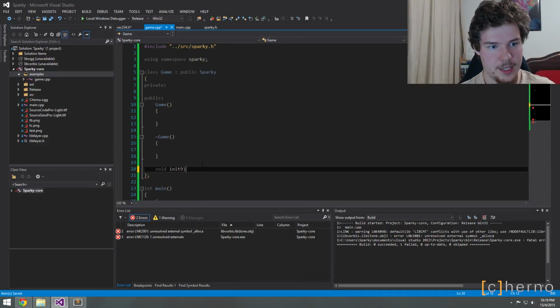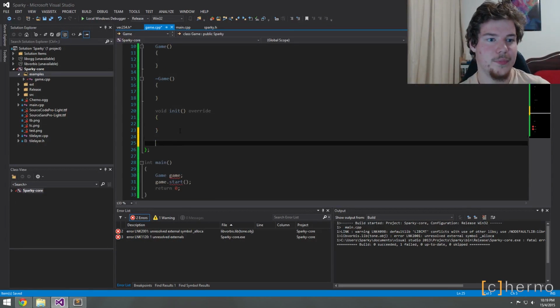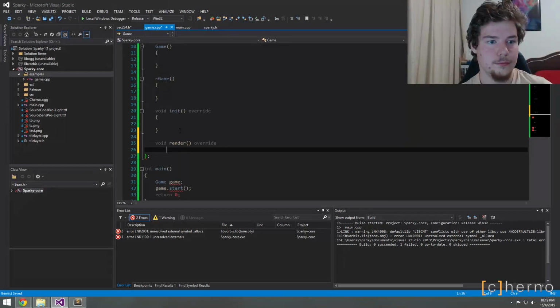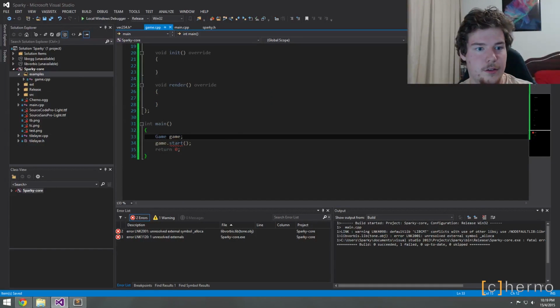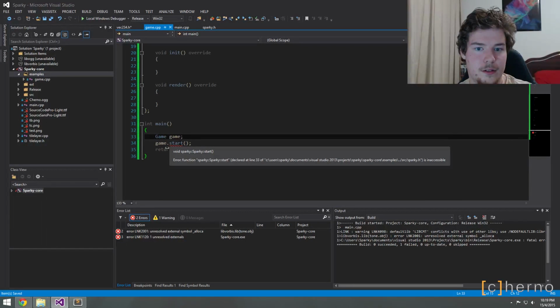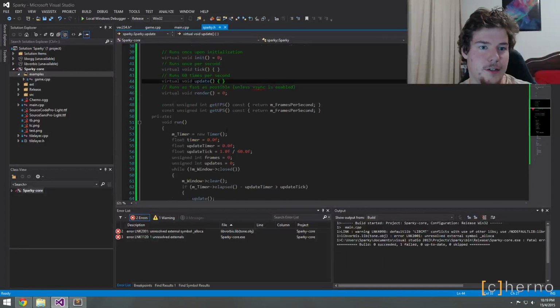So let's just do init. I'll make that an override. You don't have to, but you can. And render. Okay, so start is inaccessible. Oh, start needs to be public, I assume.